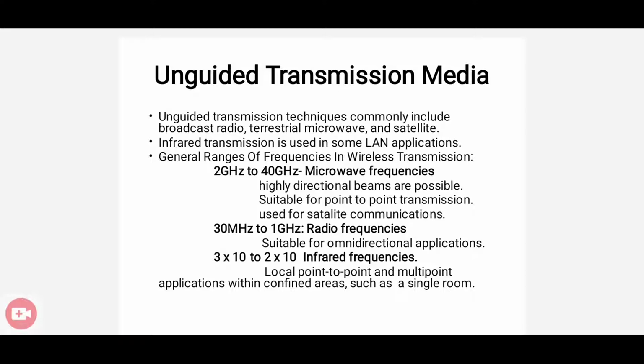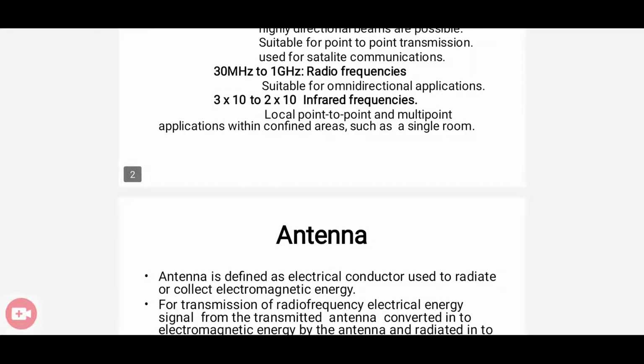Okay, so there are three mechanisms for unguided transmission media. Which are they? They are broadcast radio waves and microwaves. Microwaves are of two types: terrestrial microwave and satellite microwave. Also we have infrared transmission media.